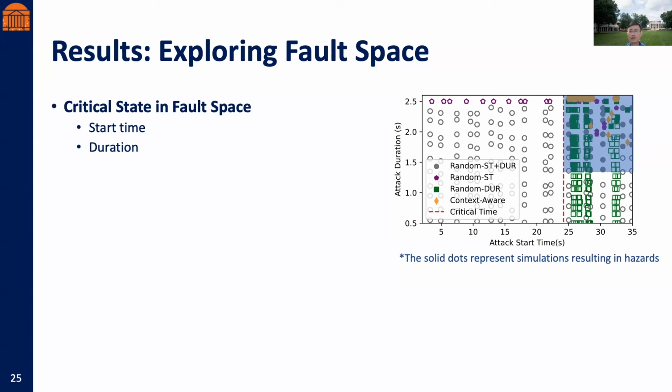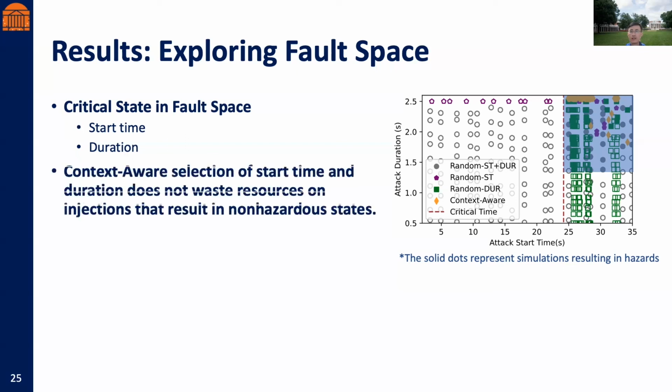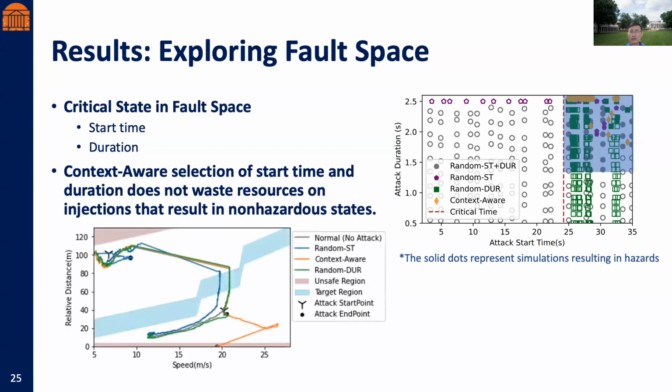We also observed that the context-aware strategy, marked by orange diamonds, are all solid and located within the critical time window. The dots that correspond to random SD and random duration strategies result in a large number of empty boxes. This further attests to the efficiency of the proposed context-aware strategy, which doesn't waste resources on injections that result in non-hazardous states. An example of the system trajectories of each attack strategy is also shown in the figure.